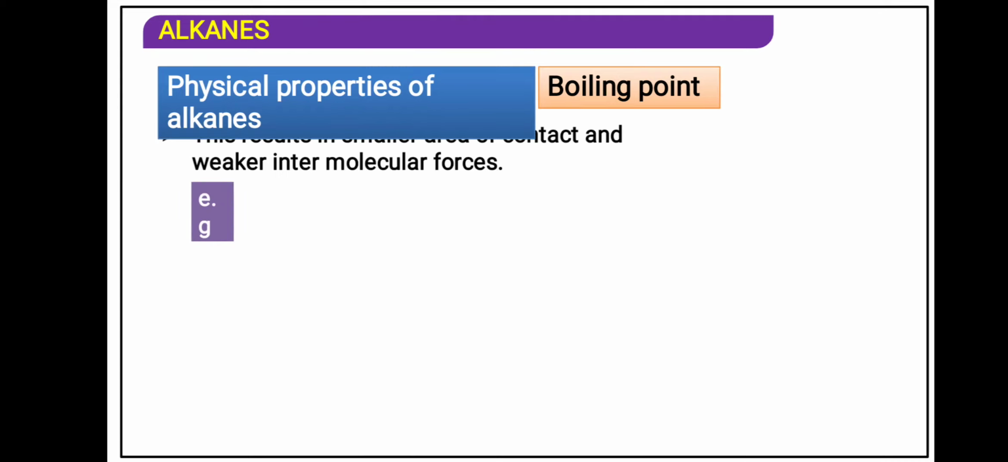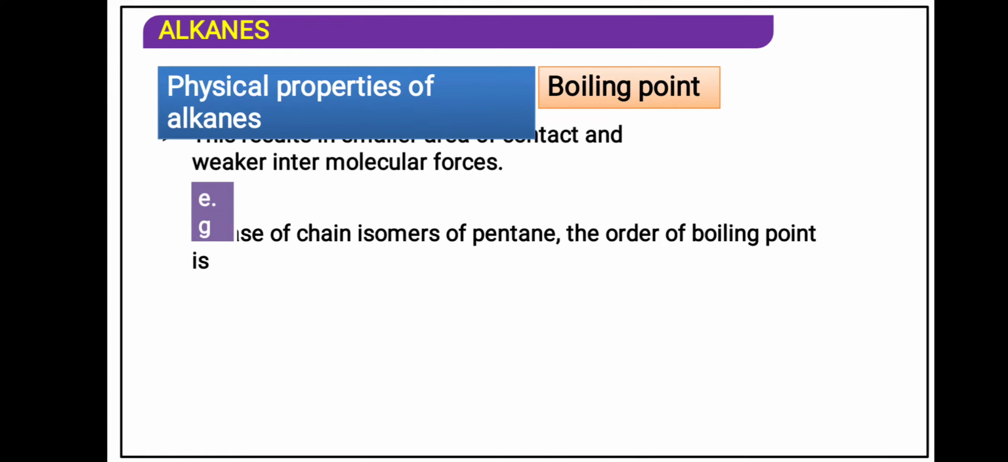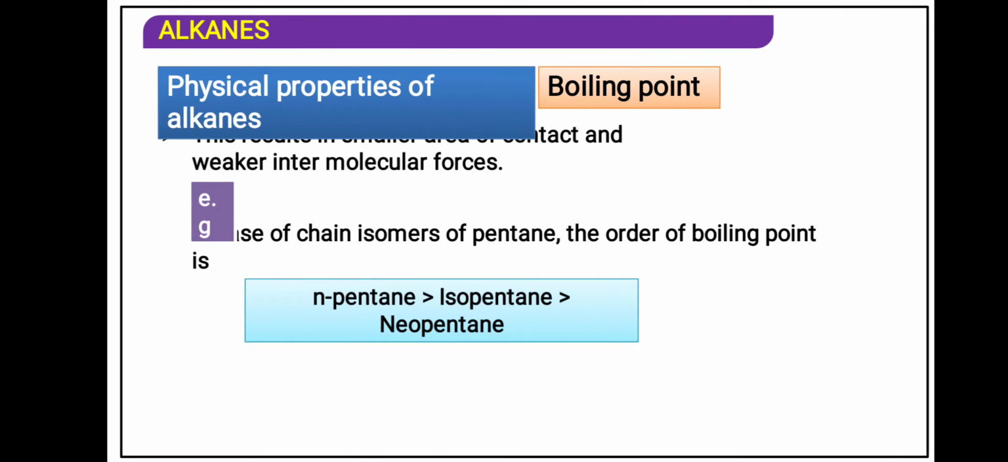In branched chains there is a weak van der Waals force of attraction. Intermolecular means the attraction between two different molecules, that is said to be inter. Now N-pentane means straight chain compound, isopentane means one of the methyl groups is attached at position number 2, neopentane means 2,2-dimethyl propane. So 2,2-dimethyl propane will have a very low boiling point, N-pentane will have the highest boiling point, and in between is isopentane.